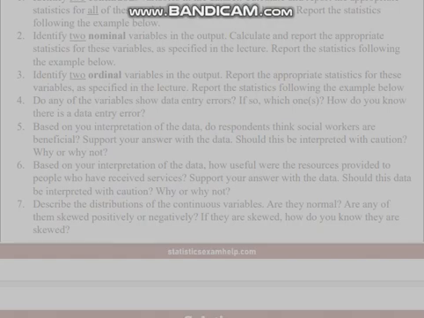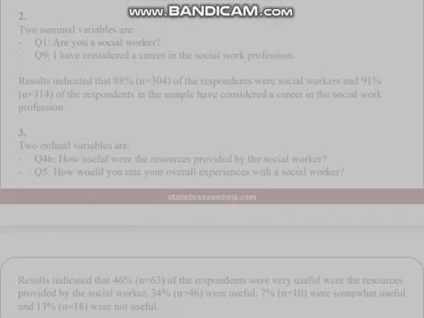1. Two continuous variables are Q2, How long have you practiced as a social worker? and Q16, What is your age in years? Social workers' experience ranged from 1 to 27 years, M equals 7.5 years, S.D. equals 6.86, and the age of respondents in the sample ranged from 14 to 74 years, M equals 36.31, S.D. equals 13.57.